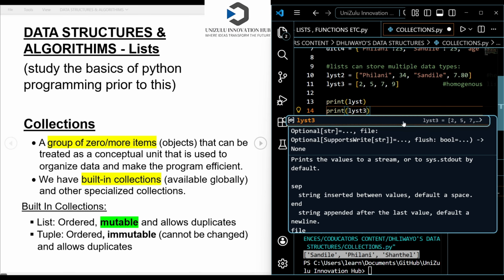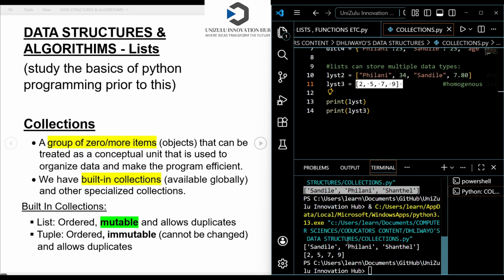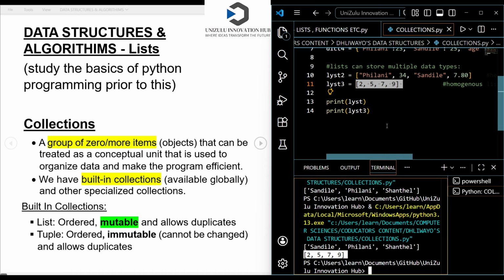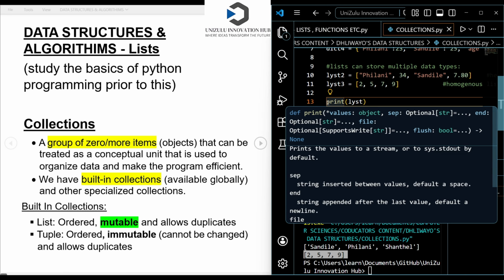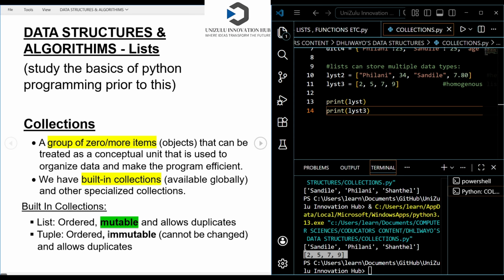If I print list 3, you can see that list 3 has got the integers 2, 5, 7, 9. So if I'm going to print this in my console, I'm going to get 2, 5, 7, 9 if I run the code. So this is the output that the user can be able to see, because this print function, remember, prints a certain output for the user of the program to be able to access. But when you look at other data types, the tuples, they are ordered, they are immutable.